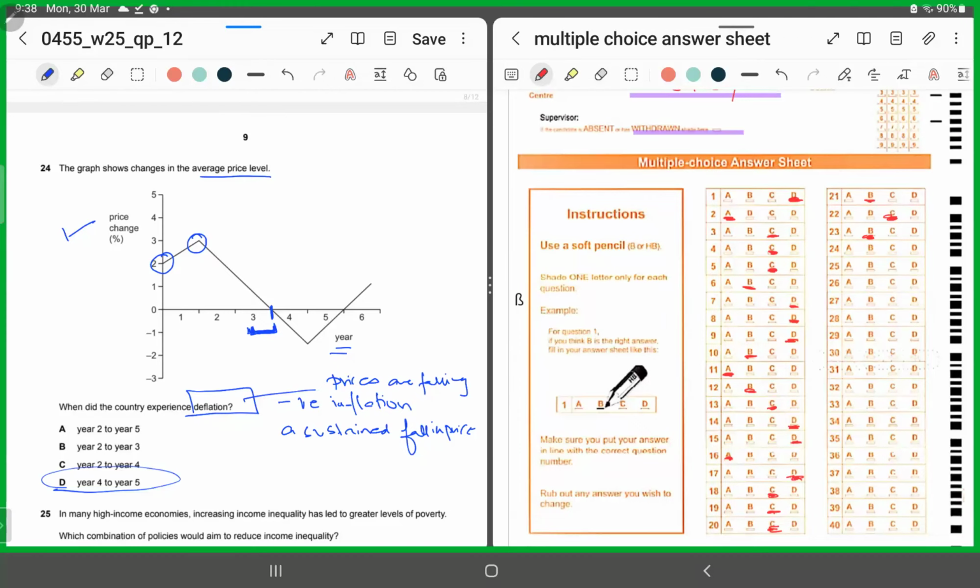When are the prices falling? Between year 4 and 5. Here. So for 24, we'll shade it in D. I hope it's clear.